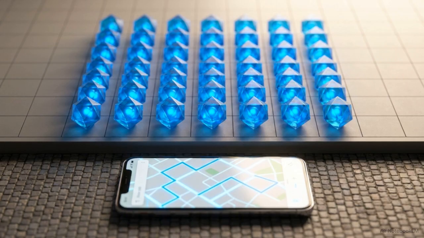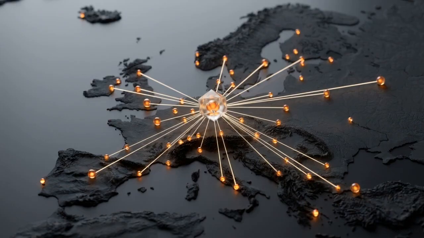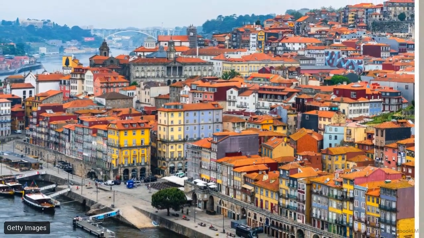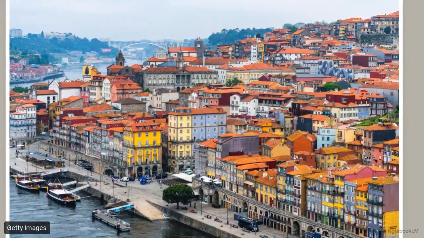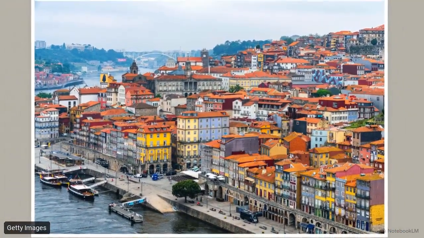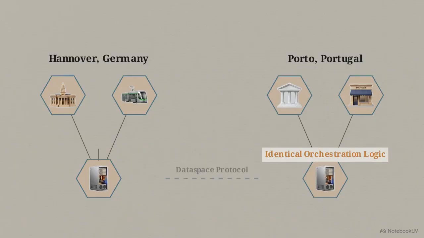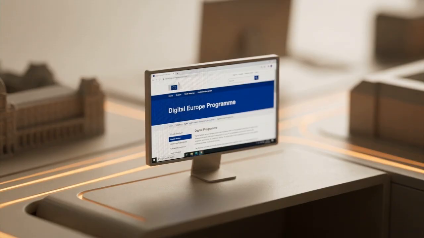Zooming out from the Hanover pilot, this technical stack has deliberate structural implications across the continent. Because the architecture adheres strictly to Data Space Support Center blueprints and OASC standards, the platform is entirely modular. Deploying a secondary pilot node in structurally distinct municipalities, like Porto, validates how the architectural model adapts across borders. The exact same orchestration logic tested in Germany can process the entirely different data catalogs of Portugal or Belgium without requiring bespoke software development. My3P is the replicable model that directly fulfills the strategic mandate of the imminent Digital Europe program call for pilots.